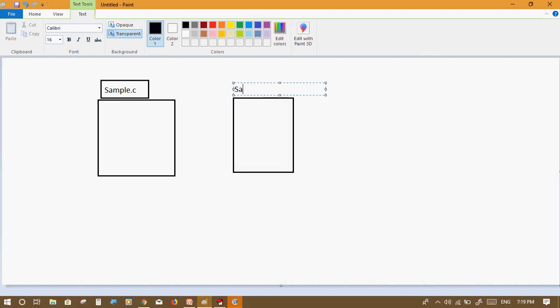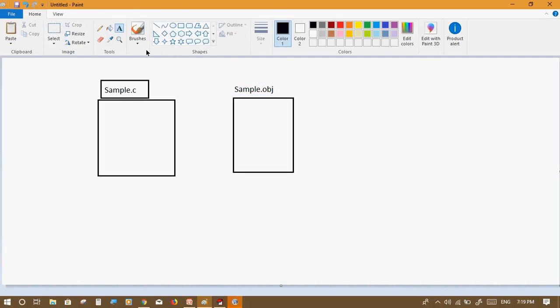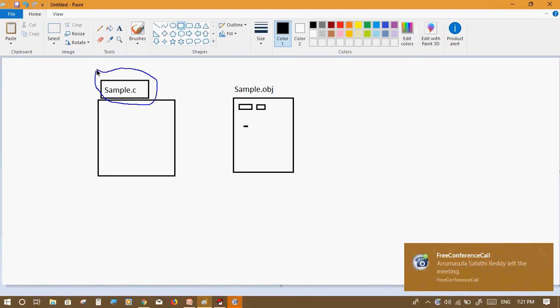Object file format. The file name will be the same, sample.obj. A small thing: .obj is not in human readable format. It will be in an unreadable format, or I can say some encrypted format. The program was in terms of high level language.